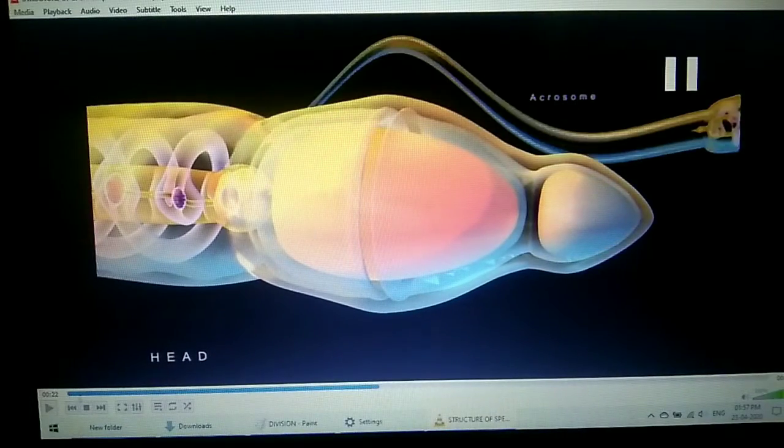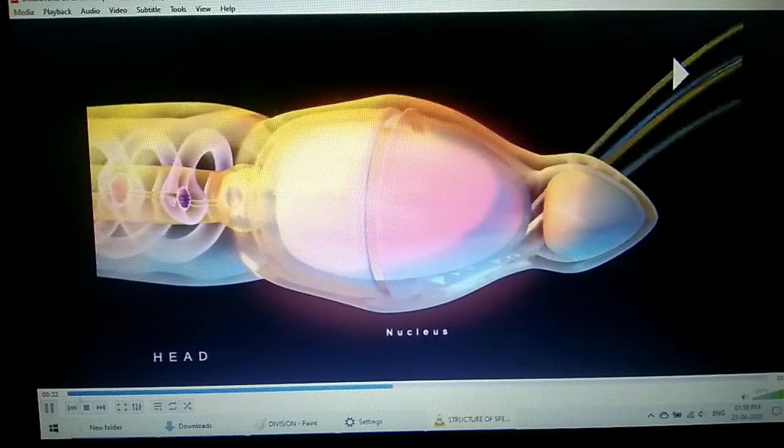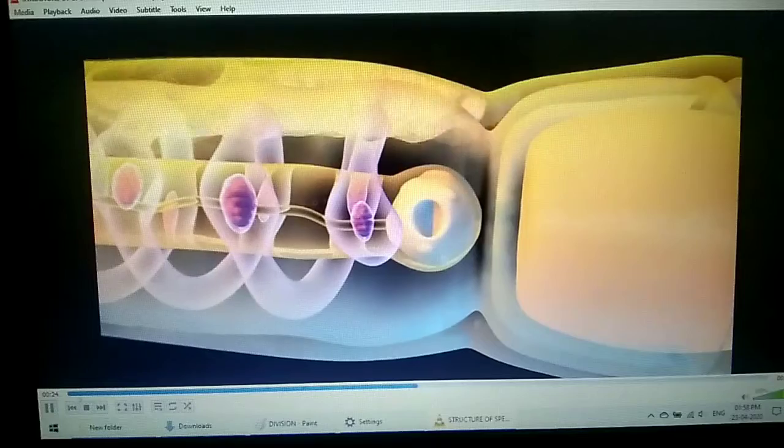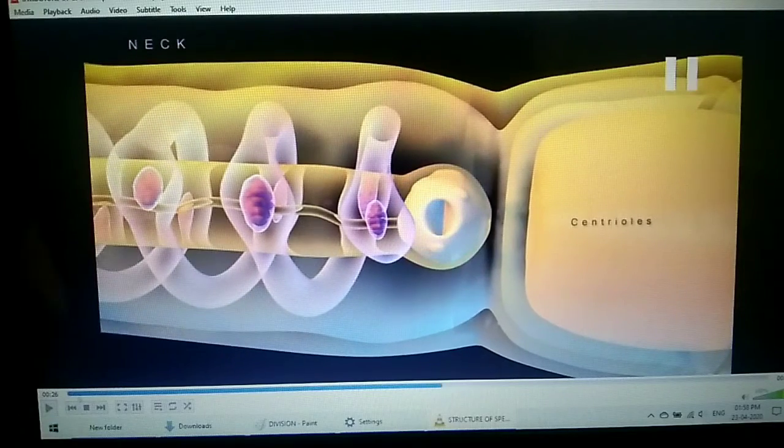Now students, starting with the head part, the head part consists of the acrosome. This part you can see, students, is a cap-shaped structure called the acrosome. The acrosome is very much essential during fertilization, students. It is the most important thing which helps in penetration of the sperm into the egg, I would say, the ovum. Now students, the next one we consider is the nucleus.